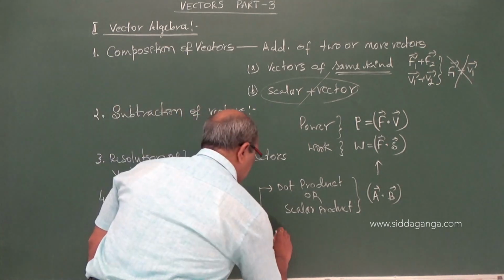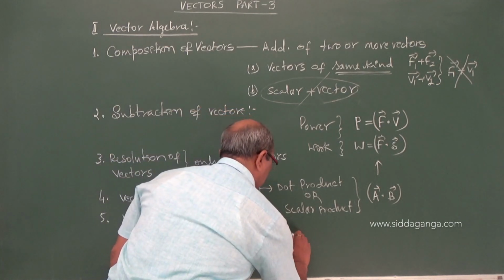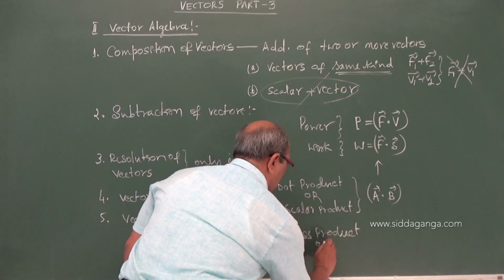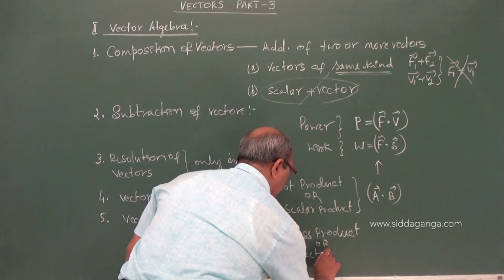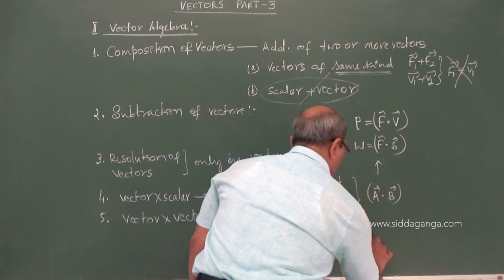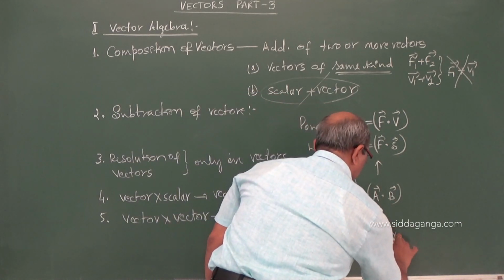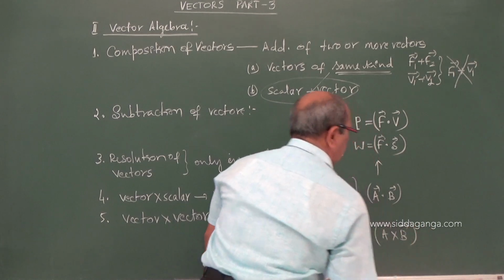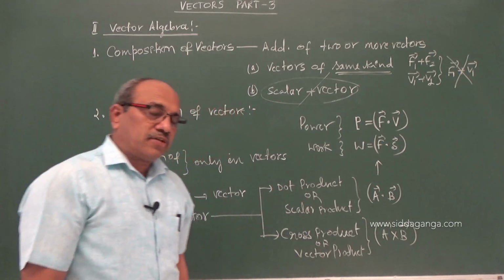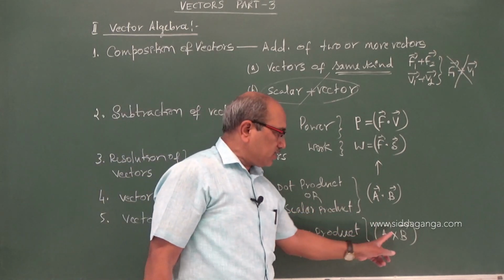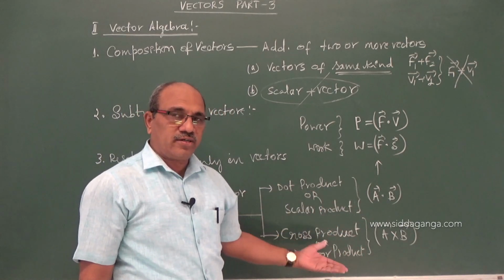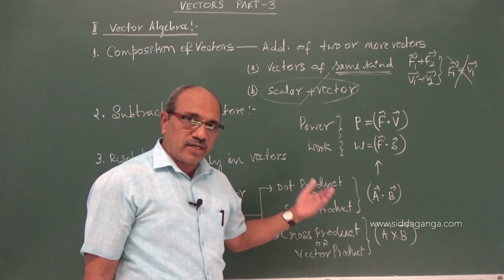Let us take the other one, called the cross product, or the vector product. What you are seeing here is A cross B. It is not A into B, it is read as A cross B. It is a vector. After getting the product, when I multiply vector A with B, we get another vector which also has magnitude and direction both.